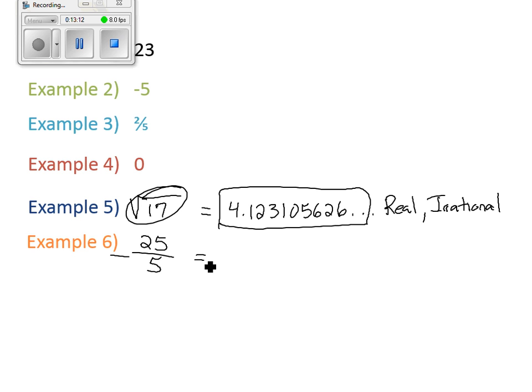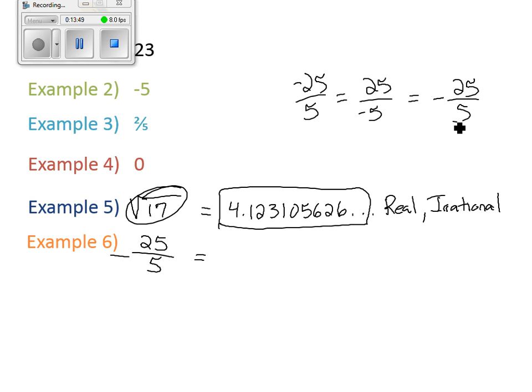Is there anything to do up there? Yes. And again, when I throw that negative out, here's what I'm going to tell you. And we haven't covered negatives yet. But I don't care if I write this or if I write this or if I write this. Is that all the same thing? Let's just review really quickly. What's a negative divided by a positive? A negative. What's a positive divided by a negative? A negative.